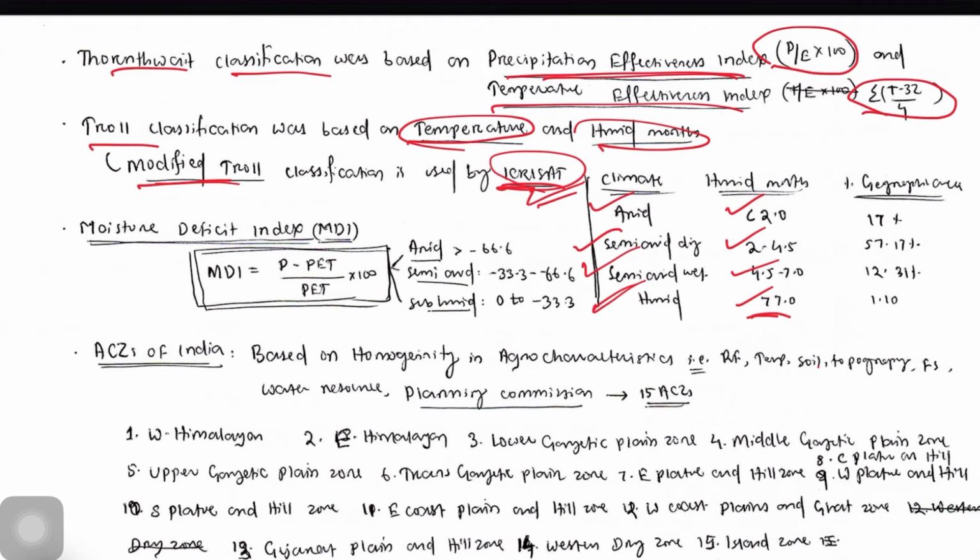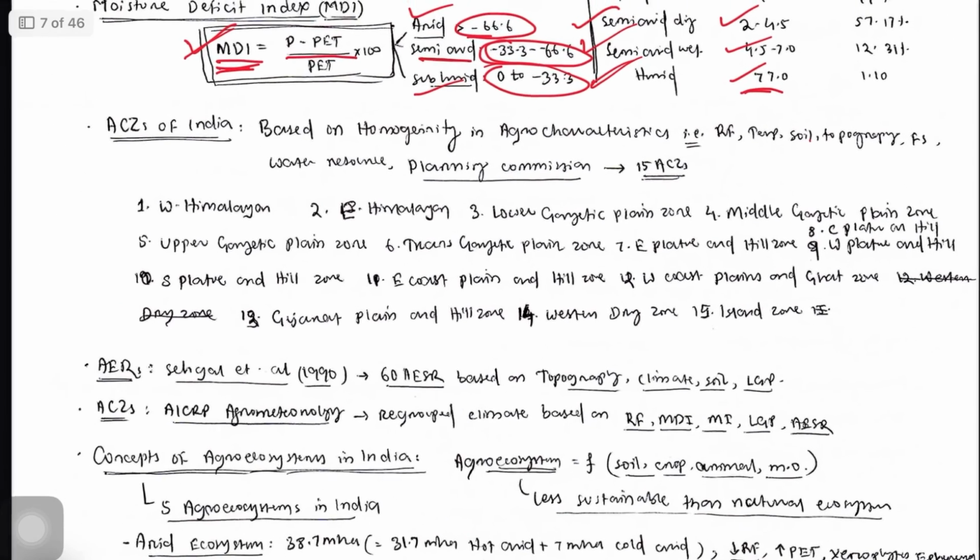Then the moisture deficit index is also being used by AICRPDA, that is MDI, the moisture deficit index, is equal to (P minus PET) by PET times 100. So when the MDI value is more than minus 66.6, that climate is classified as arid climate. When it is minus 33.3 to minus 66.6, it is called semi-arid climate. When it is 0 to minus 33.3, that is called subhumid climate. So this was about climate classification.